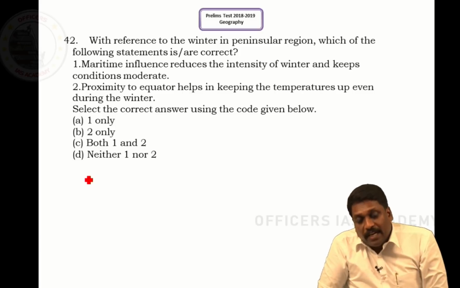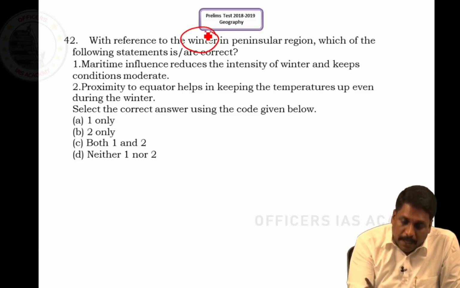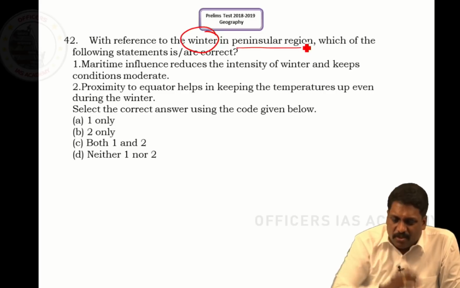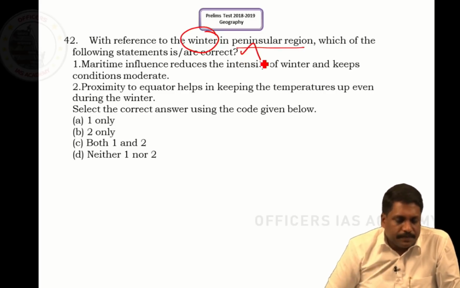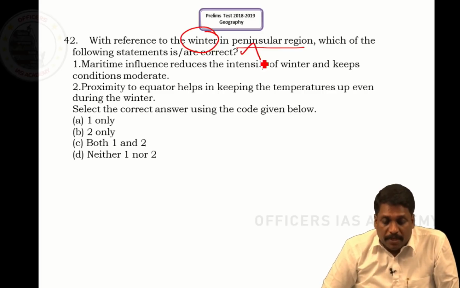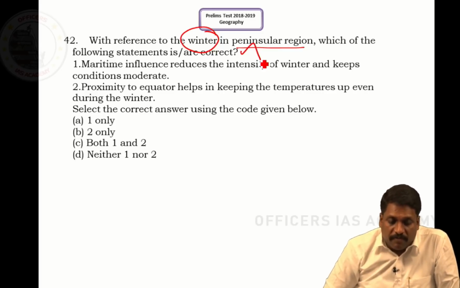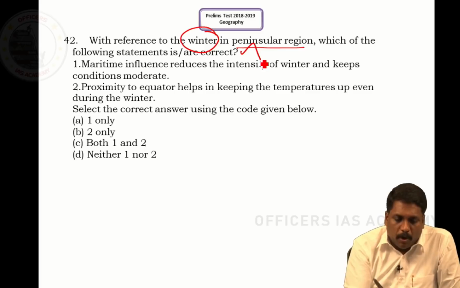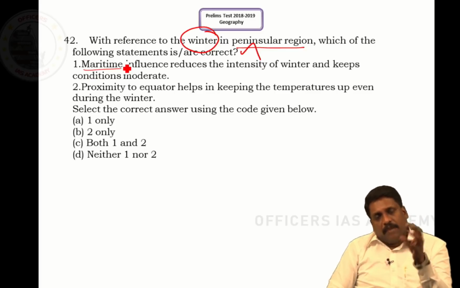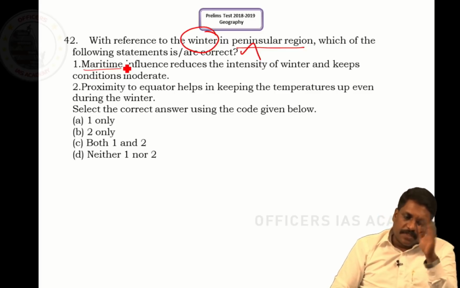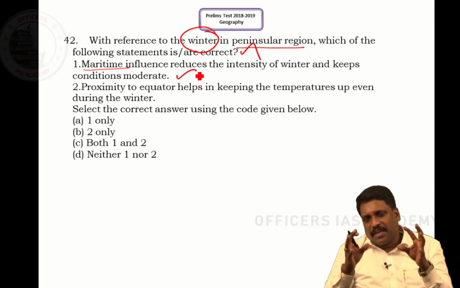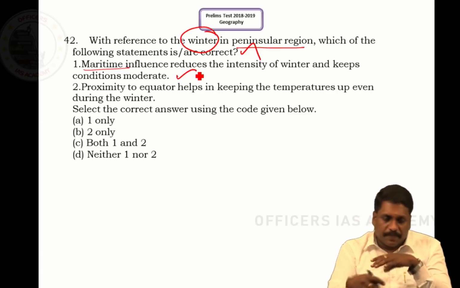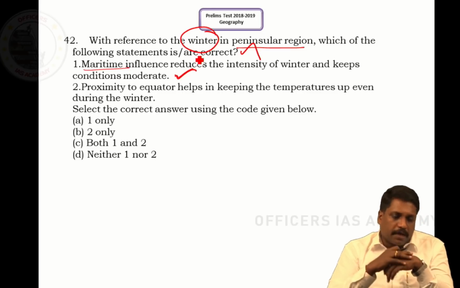With reference to winter in the peninsular region, the southern region of India, which of the following statements is correct? Maritime influence reduces the intensity of winter and keeps conditions moderate. What is maritime influence? Influence of the ocean or the sea. Wherever the influence of the sea is there, temperature variation is moderated, right, sir? So climatic condition is moderated.